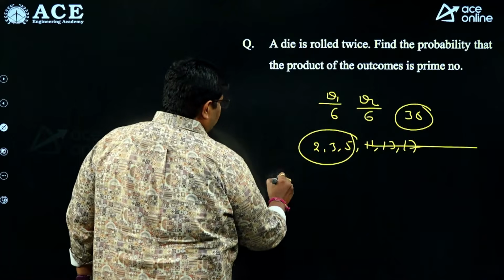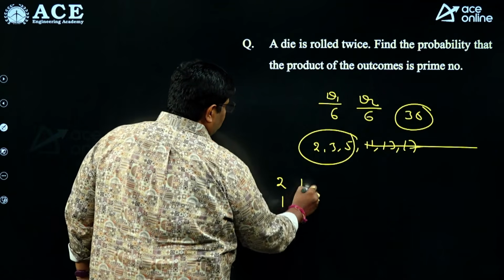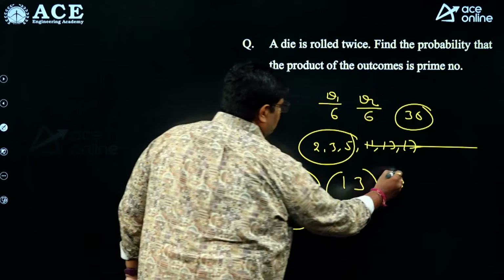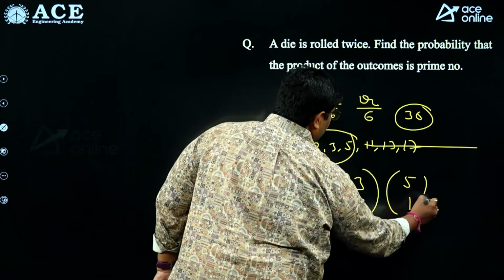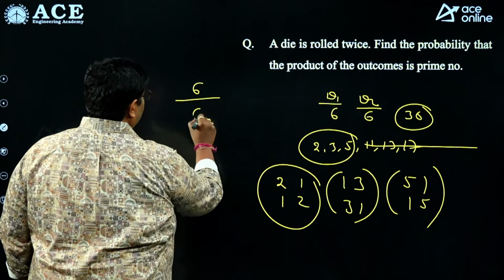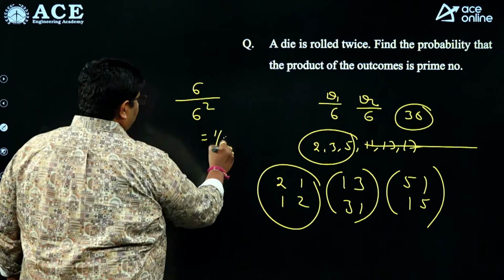So product 2: 2 1, 1 2. Product 3: 1 3, 3 1. Product 5: 5 1, 1 5. Total 6 chances. With 2 dice, total is 6 square. So the probability is 1 by 6.